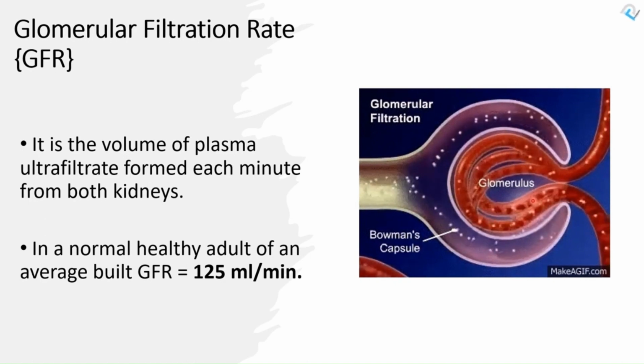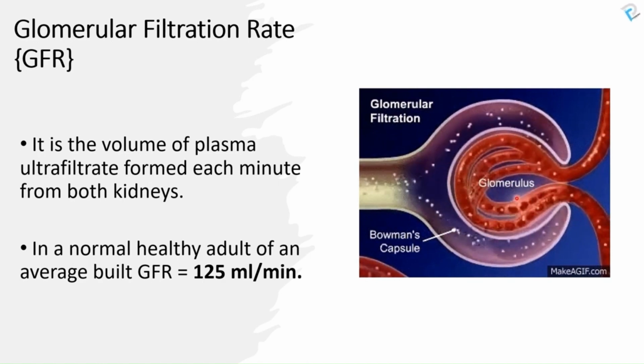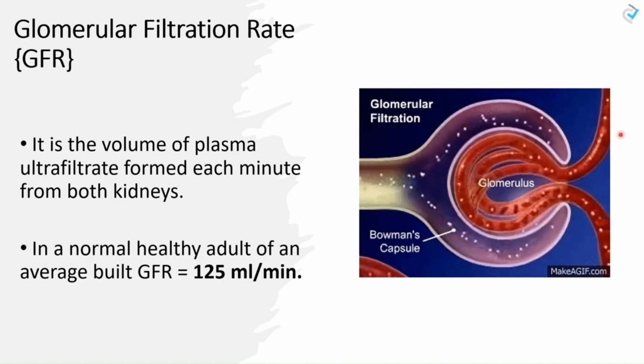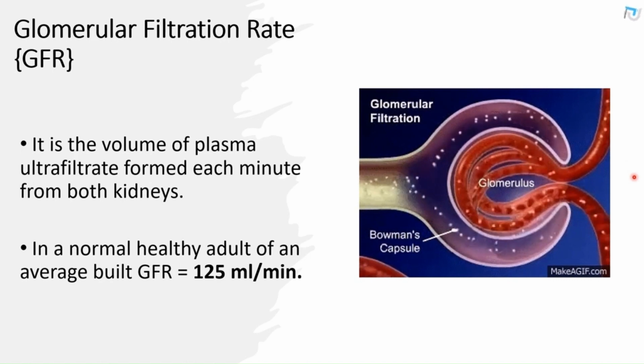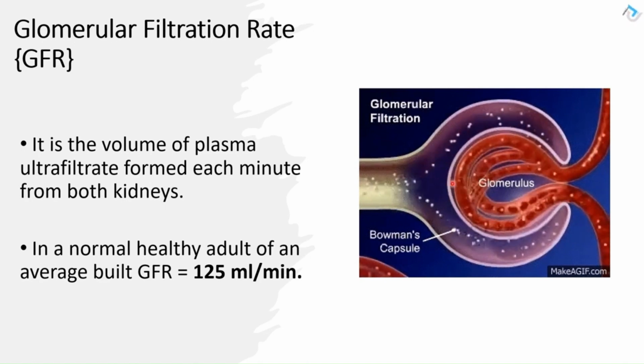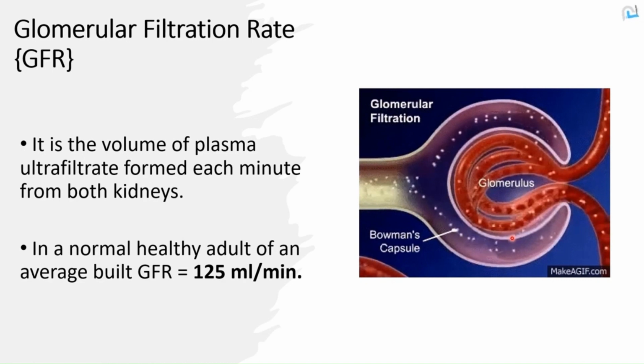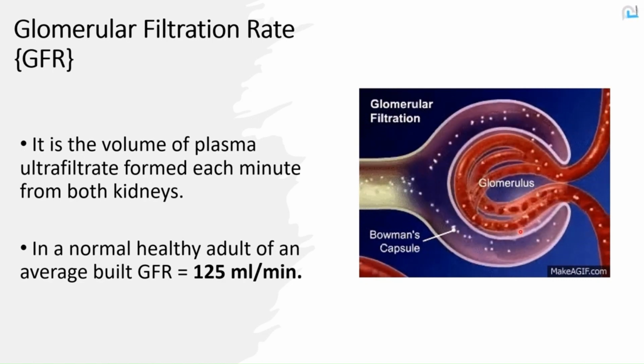Hydrostatic pressure in the glomerulus depends on the renal blood flow. So if we have high pressure in the plasma, high renal blood flow, that will be reflected also on glomerular filtration rate.